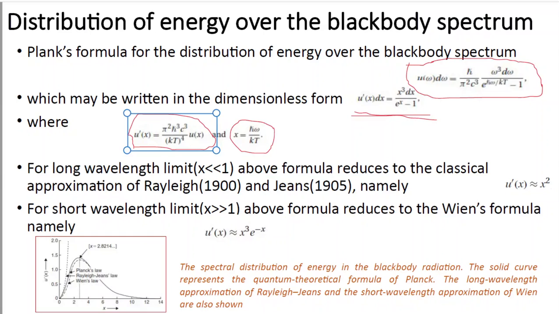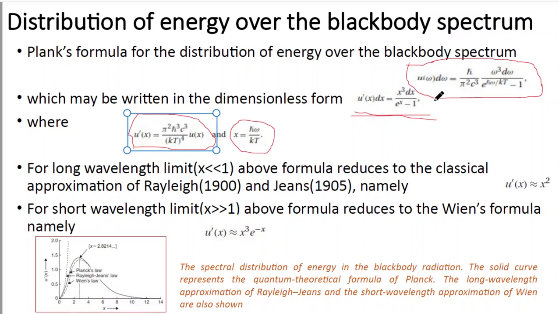For example, suppose for the long wavelength limit, when wavelength is very long, in that case x will be very much less than 1, because you see the expression x is equal to ħω by kT. Now ω is equal to 2πν, that means 2πc by λ. So ω is inversely proportional to λ. That means if wavelength is longer, the value of x will be smaller.